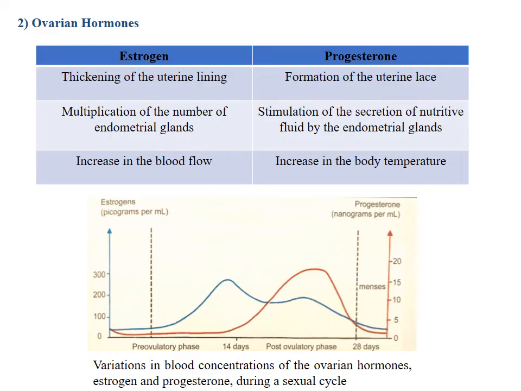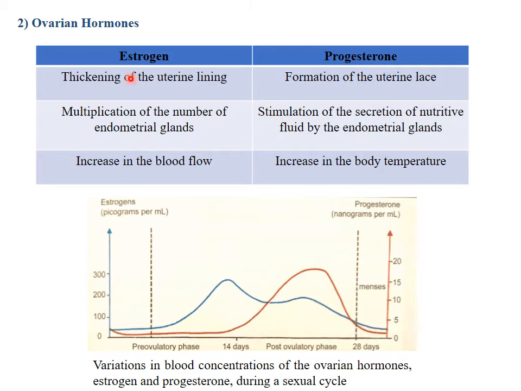Now, we are going to talk about the ovarian hormones. A hormone, by definition, is a substance secreted by an endocrine gland, transported by blood, and acts on certain organs of the body. Now, this table shows the effects of estrogen and progesterone on the uterine lining.